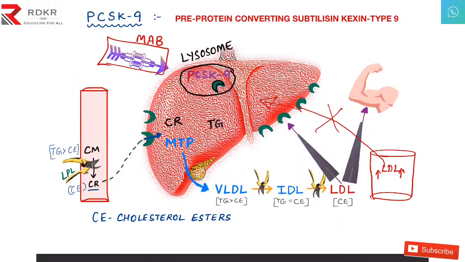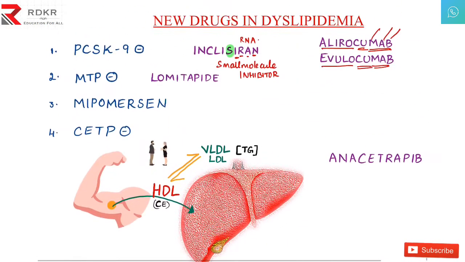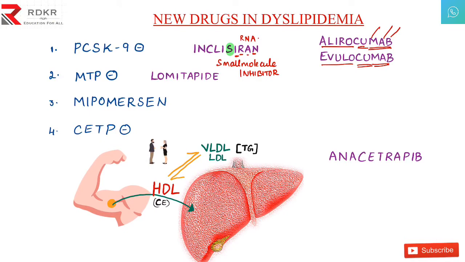So the next important step, what we have to do: here we have an important gift wrapper, the MTP, which was packing the triglycerides into the VLDL. If you can block this MTP, then these triglycerides cannot be packed into the VLDL. Okay, so when VLDL is not formed, LDL cannot be formed. This is all the sequential process of how the LDL is forming. So now we try to block this MTP. These MTP inhibitors, we have one important drug, lomitapide.